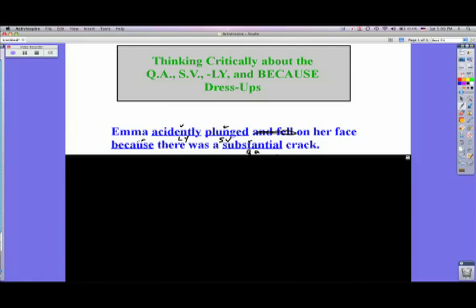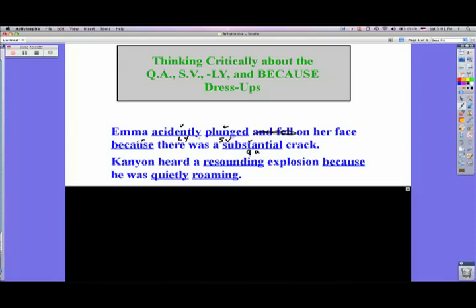Oh, and all 4 of the dress-ups are underlined. I wrote these exactly the way they are on the people's papers. So when you see a spelling mistake, when you see something underlined, capitals, periods, that's all exactly the way it was on the papers when they were turned into me. Here's another great example from the same student. Kenyon heard a resounding explosion because he was quietly roaming.